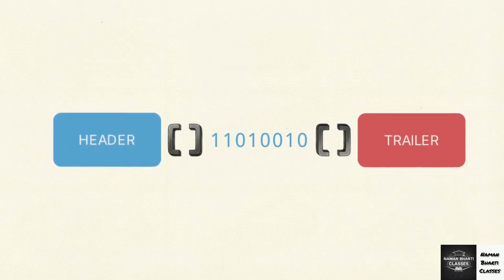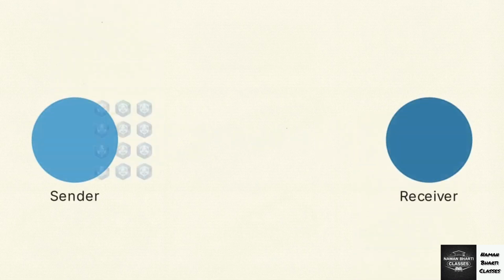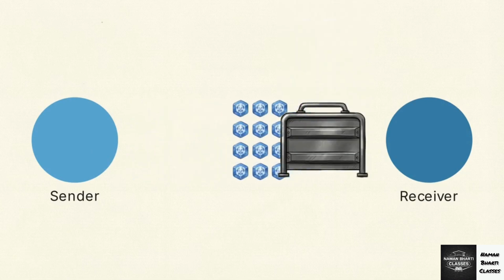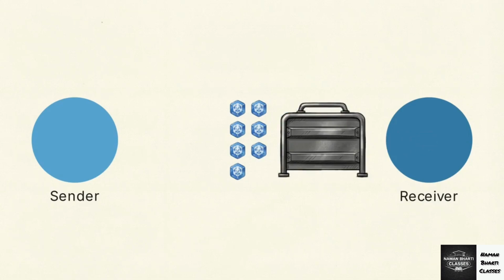Framing chunks the infinite stream of bits into discrete, manageable payloads by attaching specific headers and trailers. Flow control regulates transmission speeds, ensuring that a fast sender does not overwhelm a slow receiver.